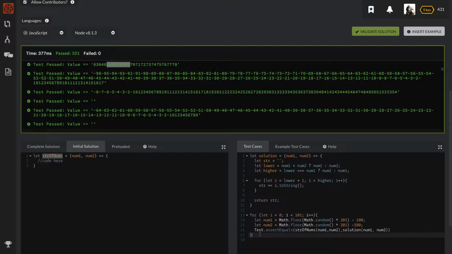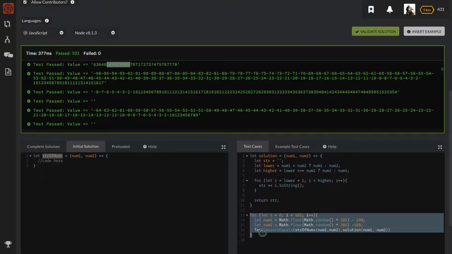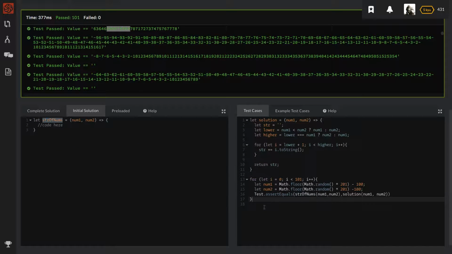Actually, I think for a second I said the for loop prints it out. What I meant was during the for loop, the test runs. That is what is happening. The for loop does not run 100 times and then the test happens. Every time the for loop runs, for like 101 times, it will run these tests.